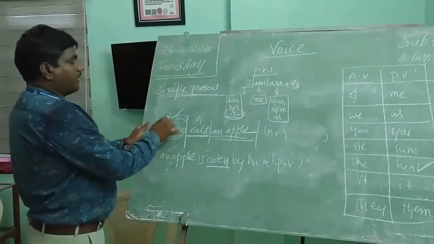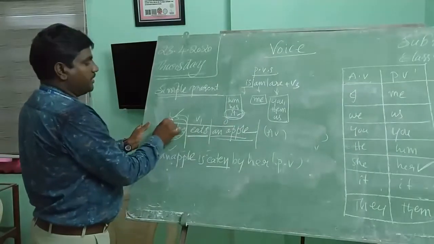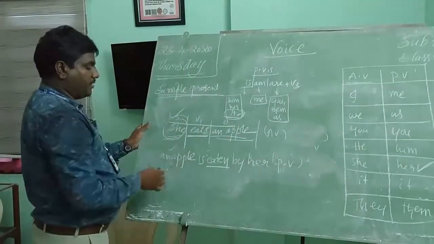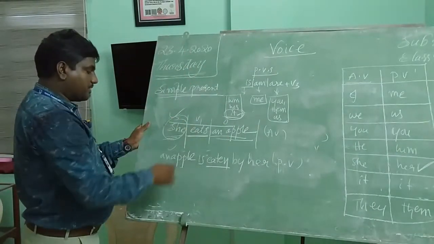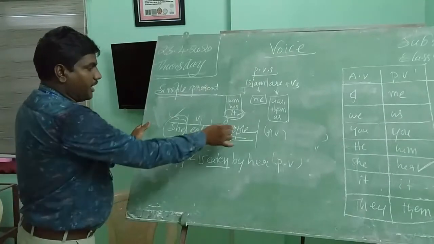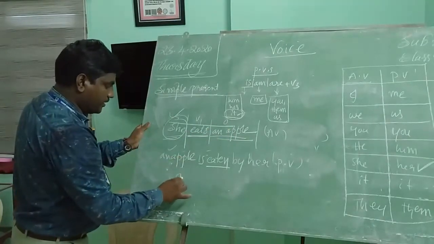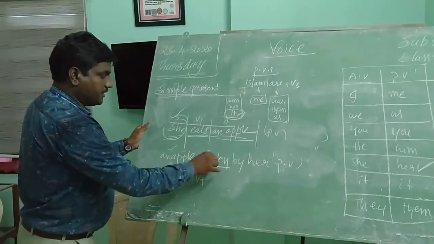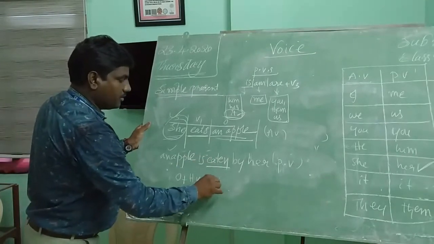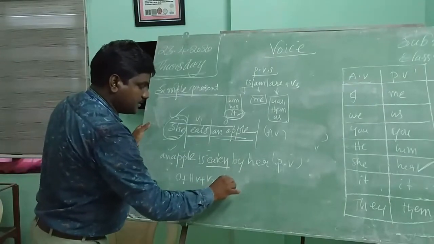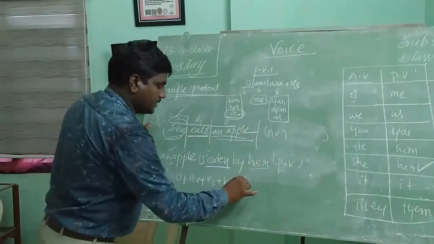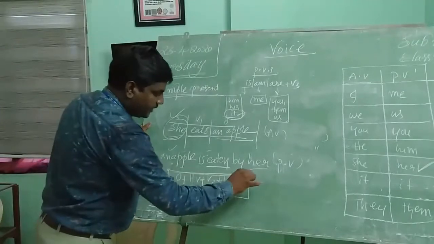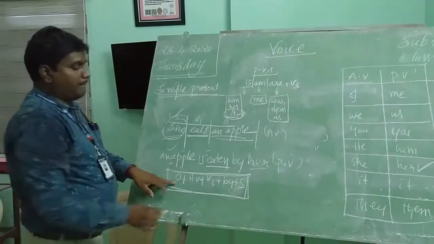Now, let us see the structure of active voice: subject plus V1 plus object. What is the structure of passive voice? Here, an apple is the object, plus "is," the helping verb, plus "eaten," V3, plus "by," plus the subject. This is the structure of passive voice.